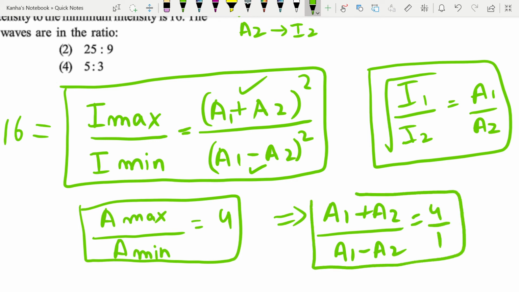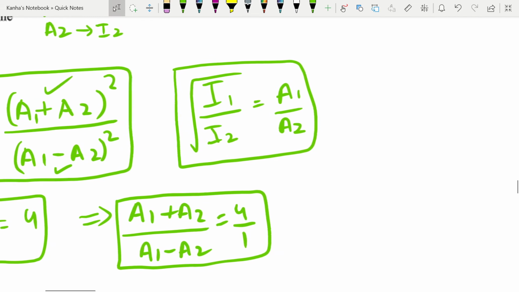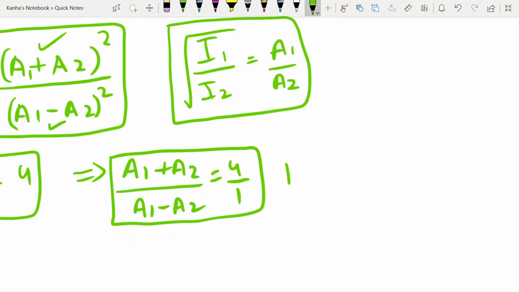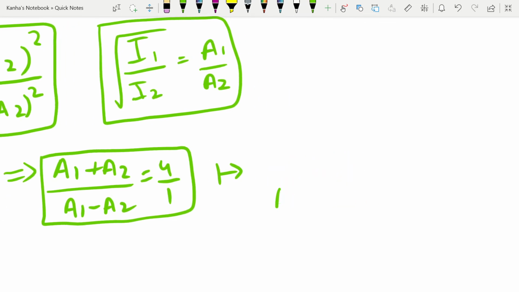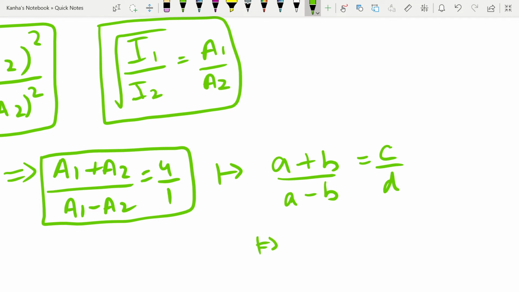Here we can use the componendo dividendo rule from mathematics, which says that A1 by A2 is equal to 5 by 3. What is this rule? This rule basically says if (A plus B) divided by (A minus B) is equal to, let's say, C by D, then A by B is equal to (C plus D) divided by (C minus D).